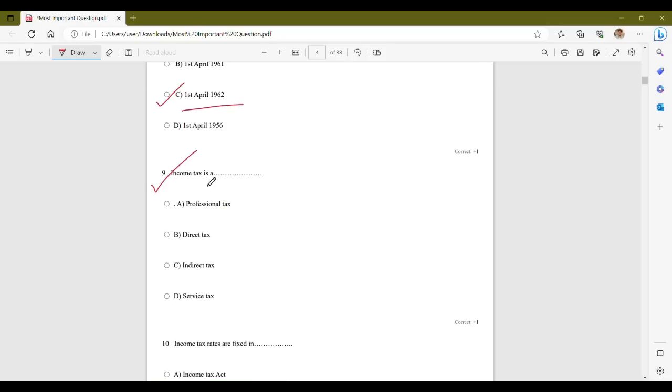Moving on to next question, that is income tax is a. Now what kind of tax is income tax? Professional tax, direct tax, indirect tax or service tax? So the correct answer is option B, that is direct tax. Now income tax is classified as a direct tax.